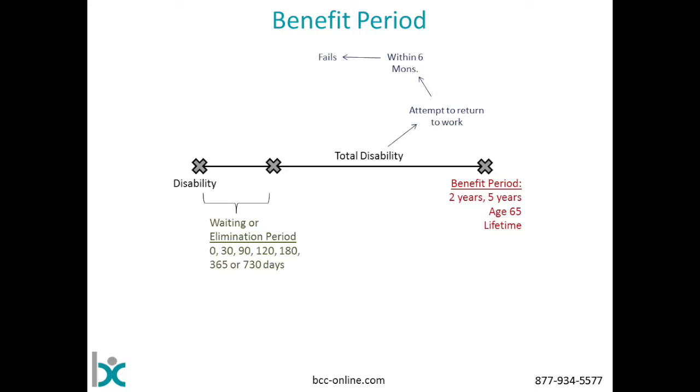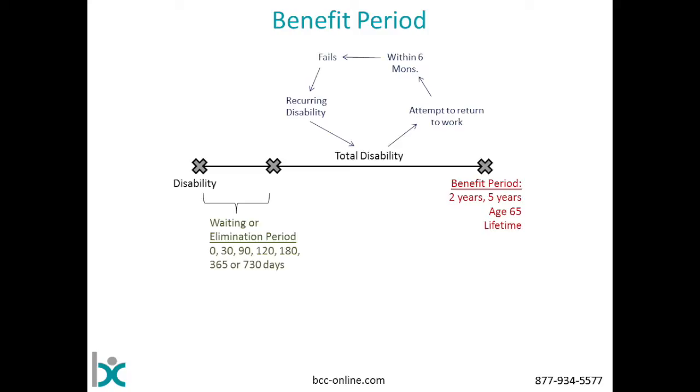So what we have now is a recurring disability. And as long as that disability recurs within 6 months, what happens now is we just pick up where we left off. That is, this person's not going to have to go back through that original waiting period or elimination period. They're just going to continue with their claim for that time.